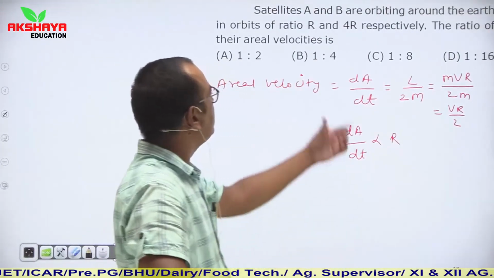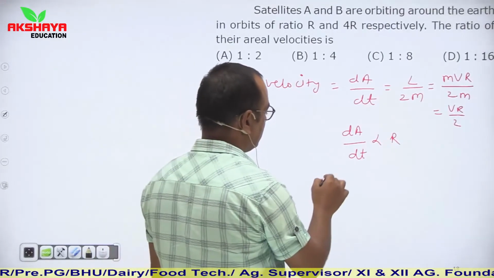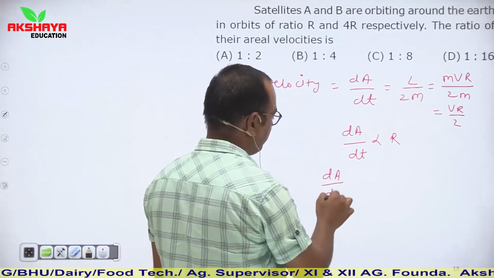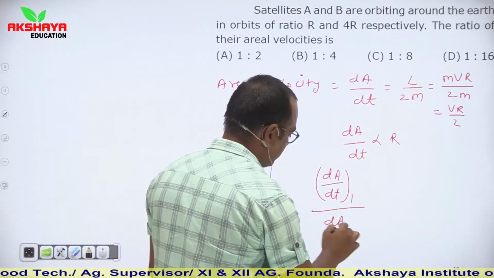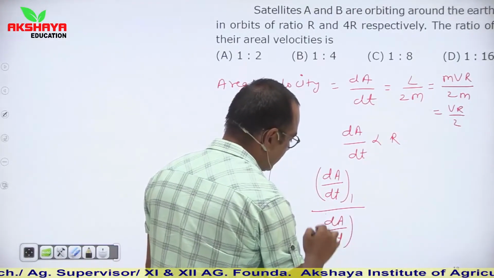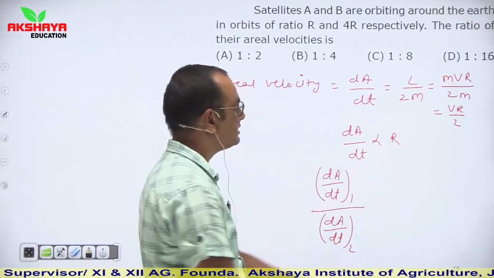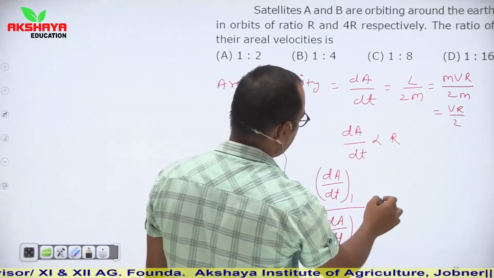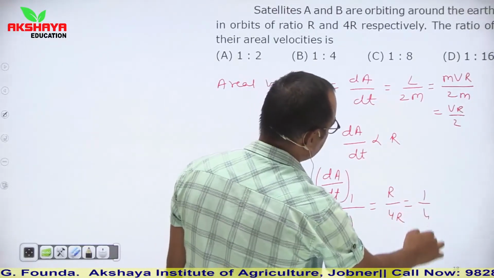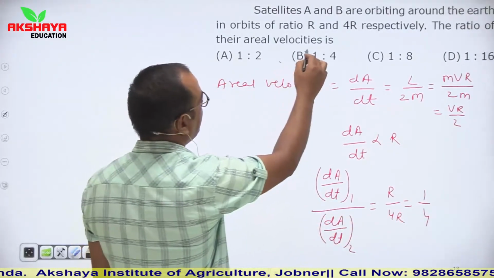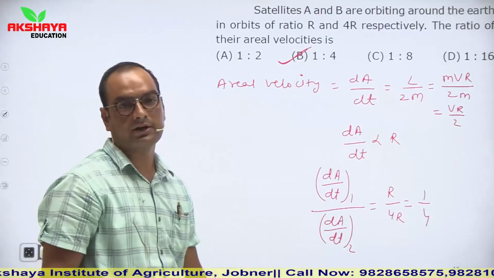So the ratio is dA upon dt for the first divided by dA upon dt for the second. It is in the ratio of radii, r upon 4r, meaning 1 by 4. So the ratio is 1 by 4. So our correct answer is the second one, 1 is to 4.